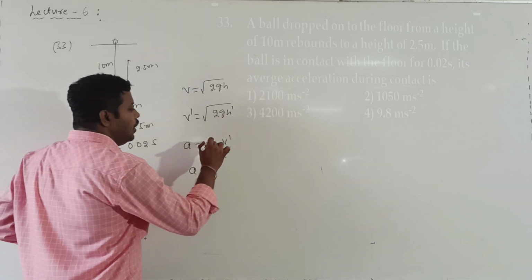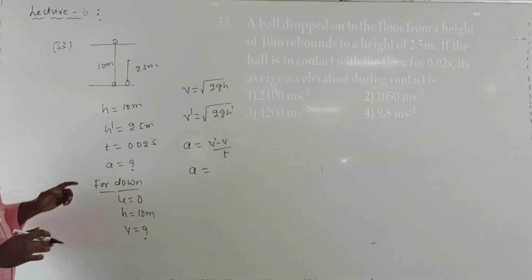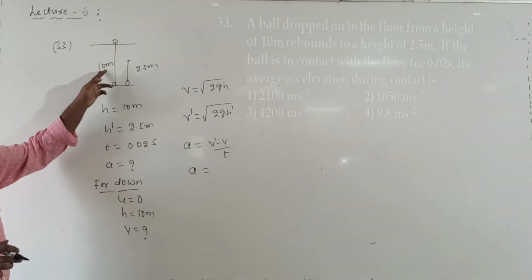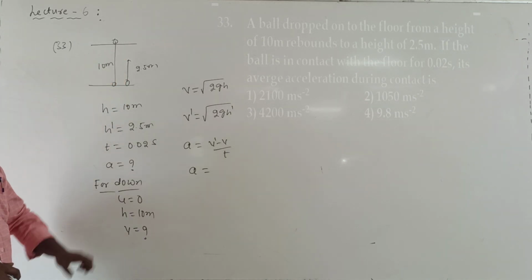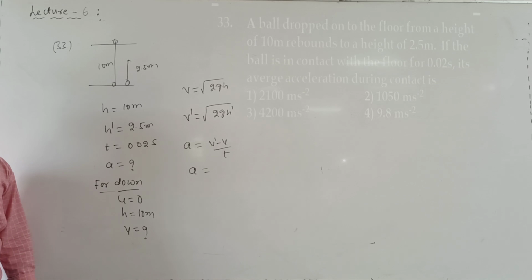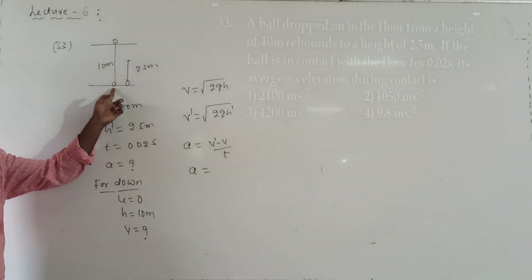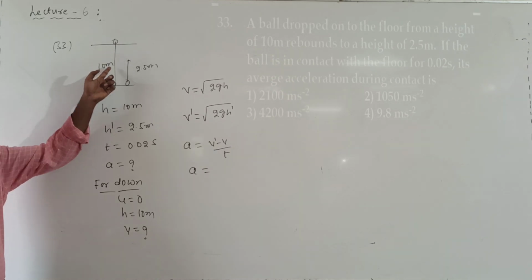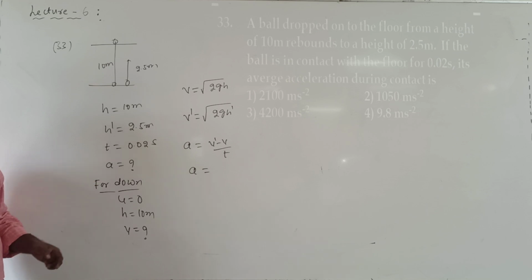I will write it as v dash minus v, final velocity minus initial velocity. When the body is falling down, it is moving downwards. If I take the velocity value negative while moving down, then while moving up the velocity value is positive. So this is the sign convention according to the coordinate axis. When a body is falling down, it is moving along the negative y-axis, so I will take the velocity value as minus.